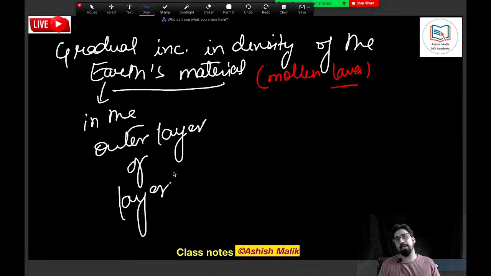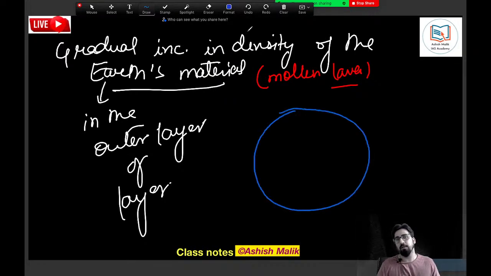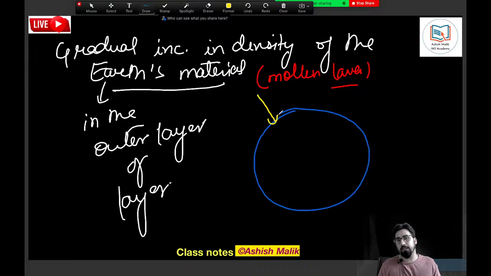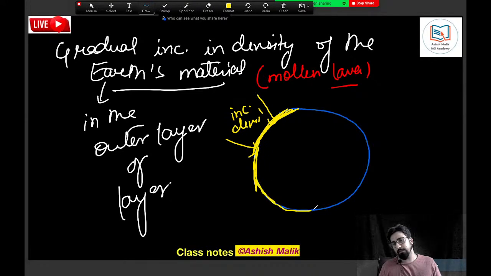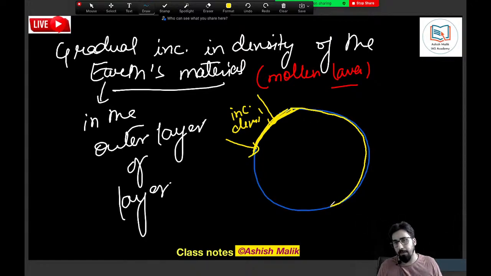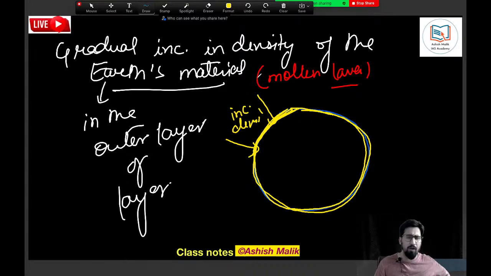So please try to visualize it very carefully. Now this is our Earth. In the outer part of the Earth, the material outside, the density got increased. Now try to visualize: Earth is all very hot, and only the outer layer became cold, or not exactly cold, the density increased basically.